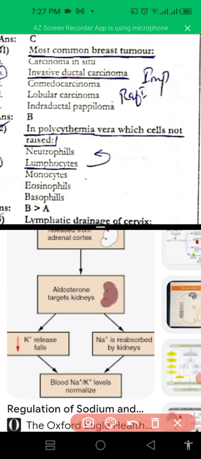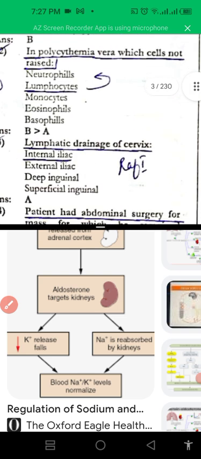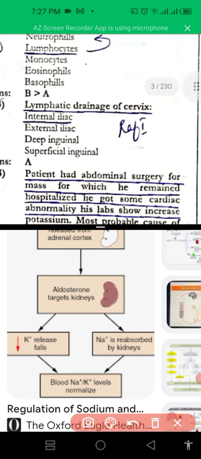Polycythemia vera is a condition in which there is increased RBC mass. Which cells do not rise in this condition? These are lymphocytes, which do not increase. When lymphocytes increase, there will be lymphoma. Lymphatic drainage of the cervix occurs in the internal iliac node. So another related question is lymphatic drainage of the tongue.